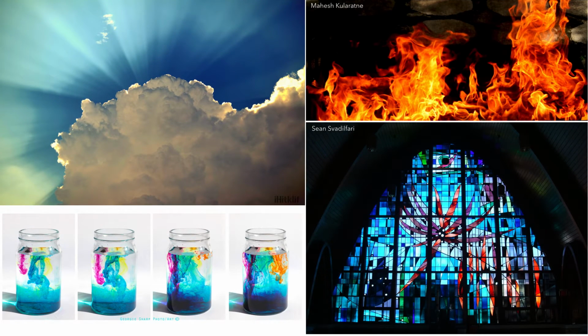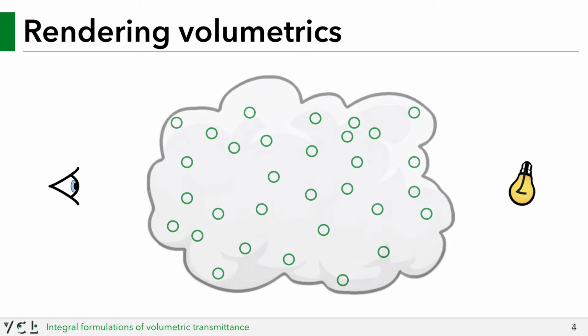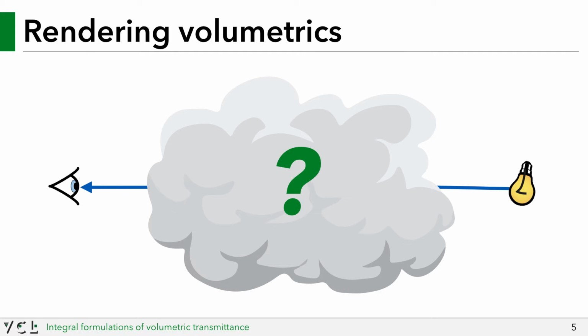This presentation is about rendering participating media which can take the form of clouds, fire, liquids, or even stained glass. These visuals are very common, so it is imperative we have methods to render them realistically and efficiently. So, how exactly do you go about rendering volumetrics? Well, participating media is physically comprised of hundreds of thousands of small particles which can interact with incident light. However, instead of simulating these particles individually, we normally represent volumes as density.